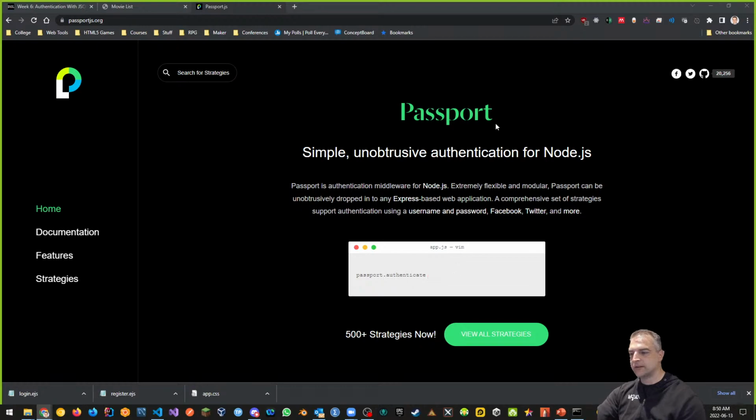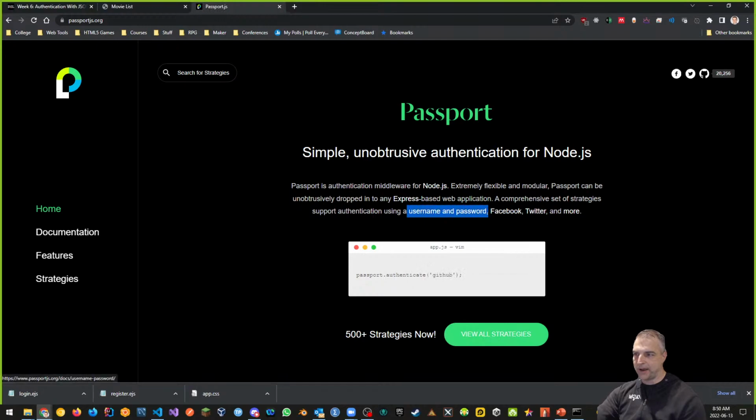Passport has different, what we call strategies. So there's the strategies that they have. Strategies are how to authenticate. Typically, authentication happens for us most of the time with username and password. Okay, those are the basic ways of doing this. With username and password, the authentication strategy is called local. That's our local authentication, right?